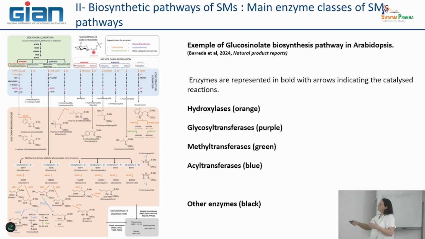But what is interesting in this scheme, not necessary to know all the details, is to see a general view of the organization of this pathway. And you can see that, in fact, from the production of second intermediates, in the last part, which is really the specialized metabolic pathway, you do not have so many different activities that are involved.